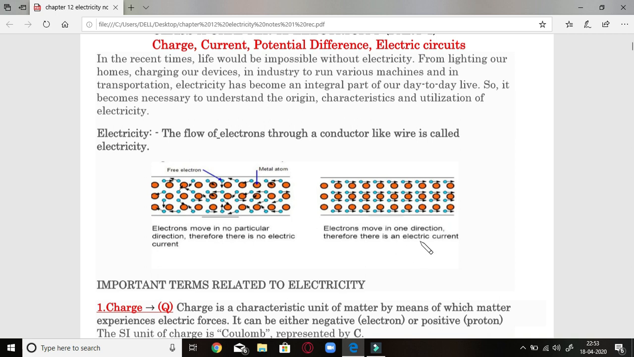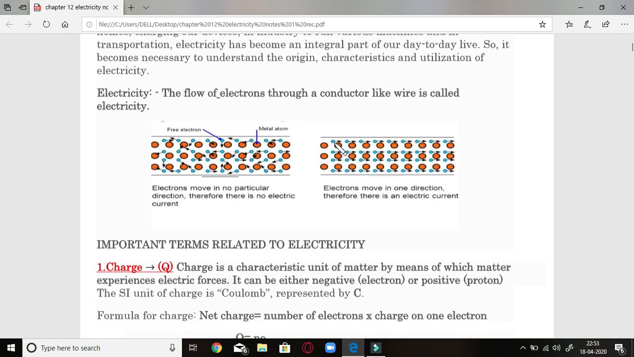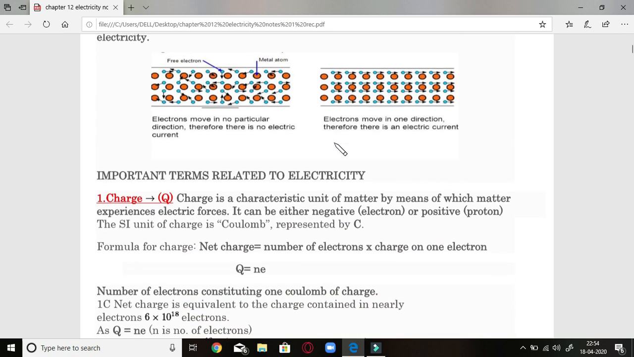Whereas when we join this wire with the two terminals of a battery or a cell, look what happens. All the electrons are aligned in one direction only. They are moving from the left side toward the right side. This means the terminal of the battery on the left side is positive and on the right side is negative, right? So this is the structure of any wire. Therefore, this flow of electrons through any conductor like a wire is known as electricity. This flow of blue electrons present here is called electricity.